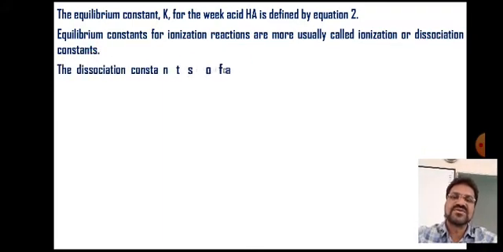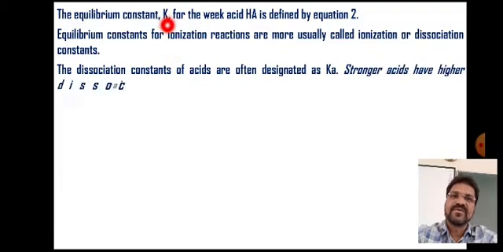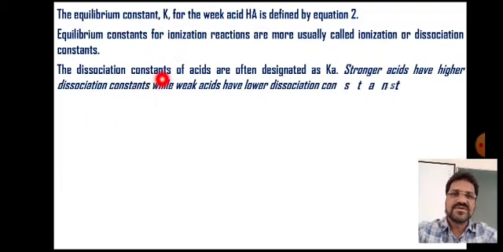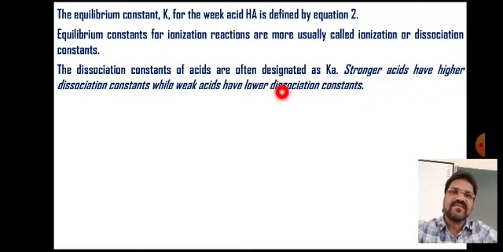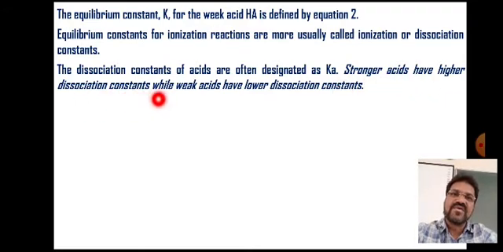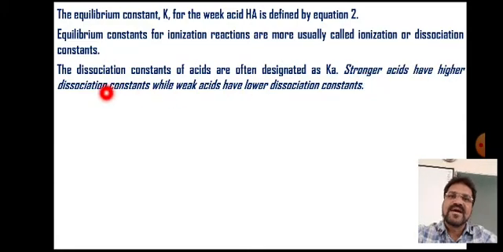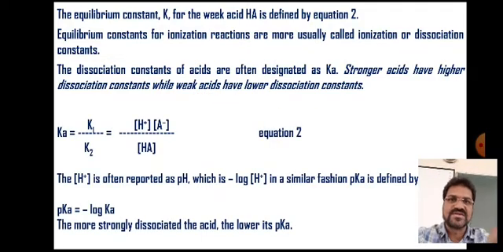Dissociation constants for acids are often designated as Ka, the dissociation constant for acid. Likewise, the dissociation constant for bases is abbreviated as Kb. Stronger acids have higher dissociation constants, while weak acids have lower dissociation constants. This we need to remember. Strong acids will have a higher value of dissociation constant and weak acids will have a lower value.